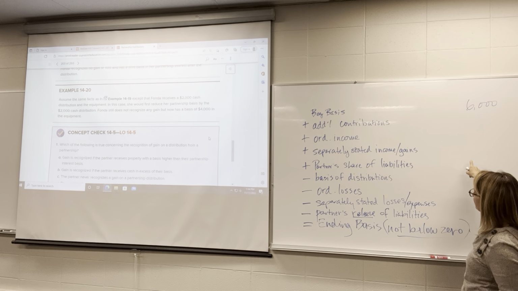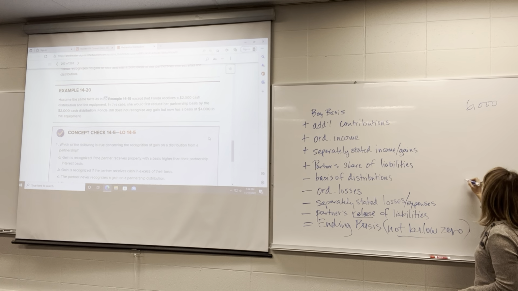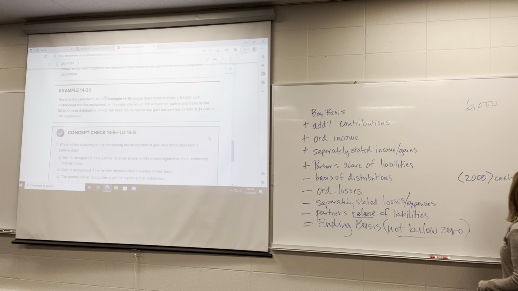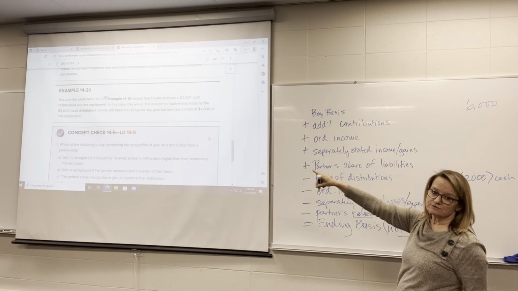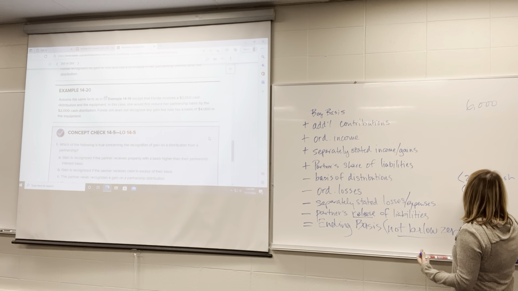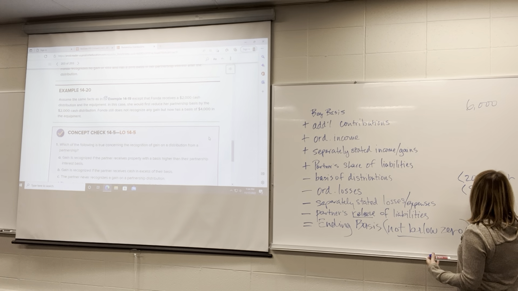First thing we're going to do is subtract the $2,000 cash. So now her basis is $4,000. But then she also had $8,000 of equipment withdrawn, but she's only got a $4,000 basis.